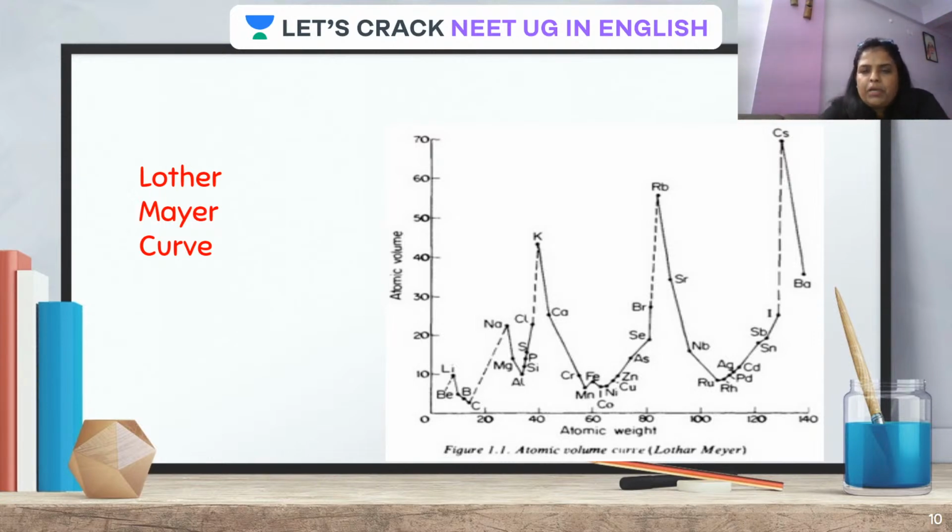So what he did, there is a periodic pattern, you can see. Like on every crest, you can see an alkali metal is there. Lithium, then sodium. Can you see lithium here? Then can you see sodium? Can you see potassium? Can you see rubidium? Can you see cesium? So all these crests are positioned by alkali metals. Then see these calcium, strontium, barium. This particular one is the descending portion of the curve, which is occupied by the alkaline earth metals.